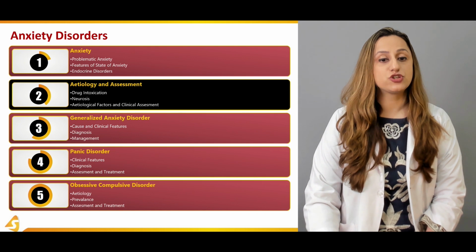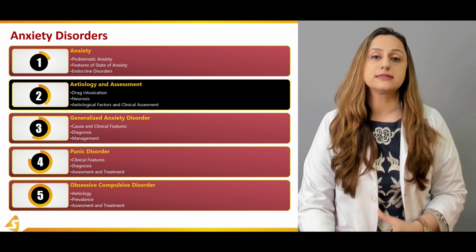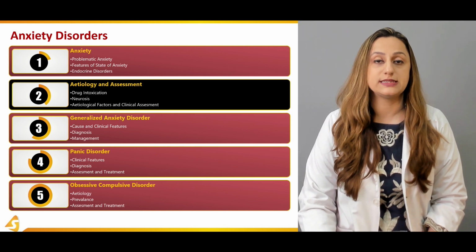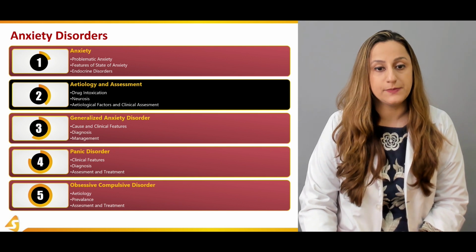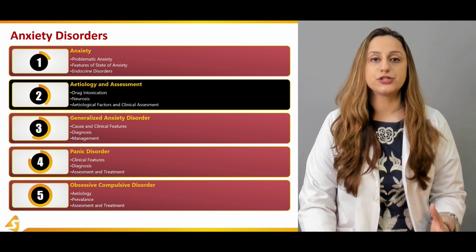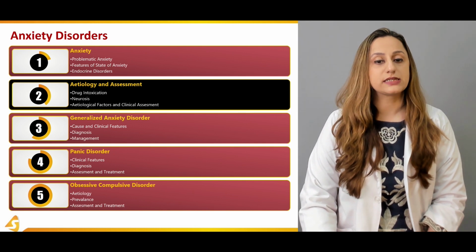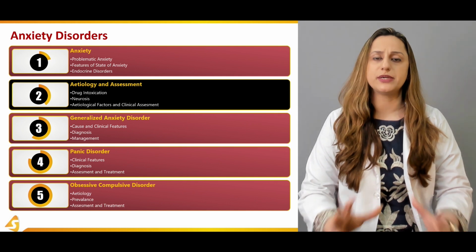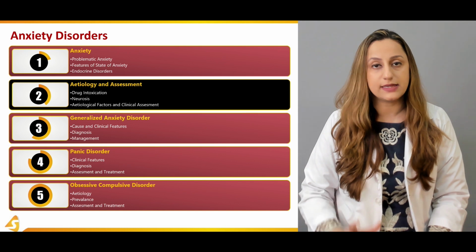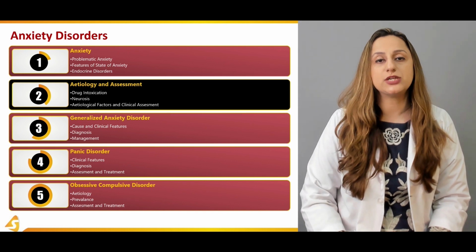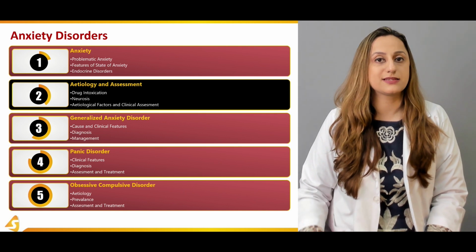So in this section we'll be discussing substance misuse. Substance misuse can sometimes lead to generalized anxiety disorders, and then we can have neurosis as well. A lot of neurotic conditions can still result in an anxiety disorder. For the aetiological factors and the clinical assessment, whenever we have a patient at hand, we get a complete detailed history from that patient. We get a corroborative history from his relatives as well as his close friends.